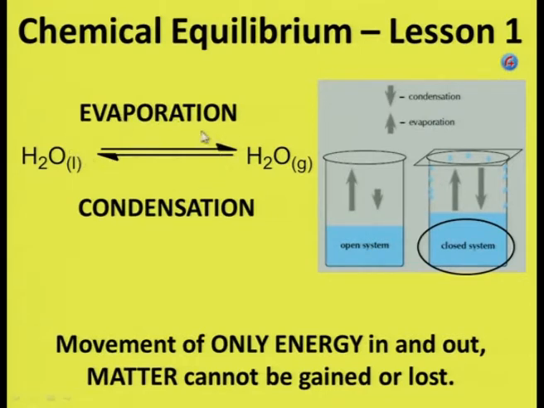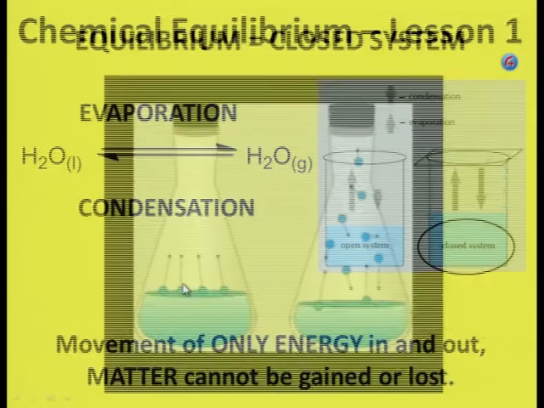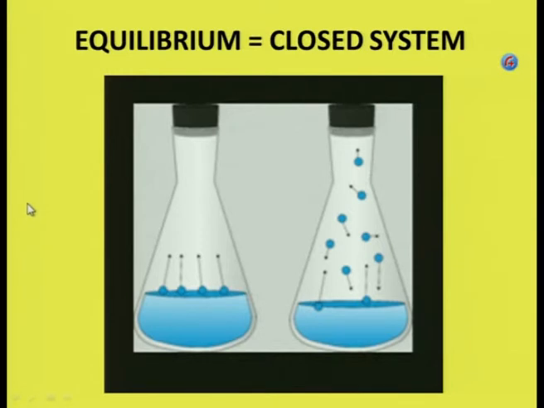Now this is an equilibrium system, an equilibrium reaction. The water going from liquid phase to gas phase or from gas phase to liquid phase. Evaporation, condensation. This can form an equilibrium, and that is what these arrows indicate. So there is another example. These water molecules sitting here at the top can evaporate and float around and then come back by condensation. This is an equilibrium because it's a closed system.